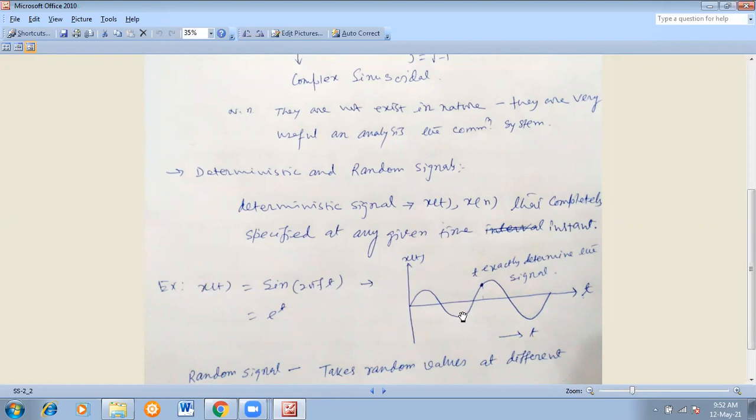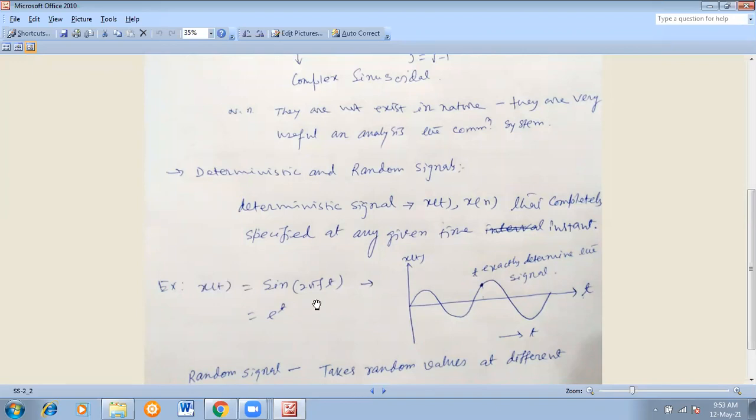So throughout the region from start to end, you can choose any point. Suppose we have chosen this value. So at this time we have some value t. Correspondingly, if you put the value of t over there, you can find out x(t) easily. So that means it is deterministic.